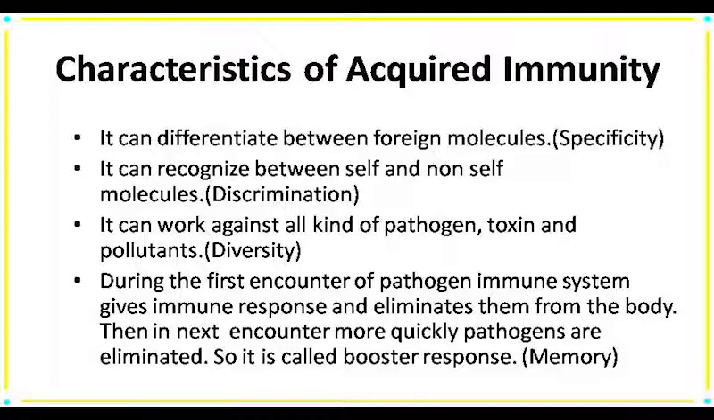Now the last one is memory. When a pathogen or antigen first enters our body, our immune system gives an immune response, and after the response, our immune system eliminates them from the body. But it has memory, and the memory recognizes the antigen or pathogen, and when the antigen or pathogen enters a second time or subsequent time, it can be eliminated quickly. This is called the booster response.